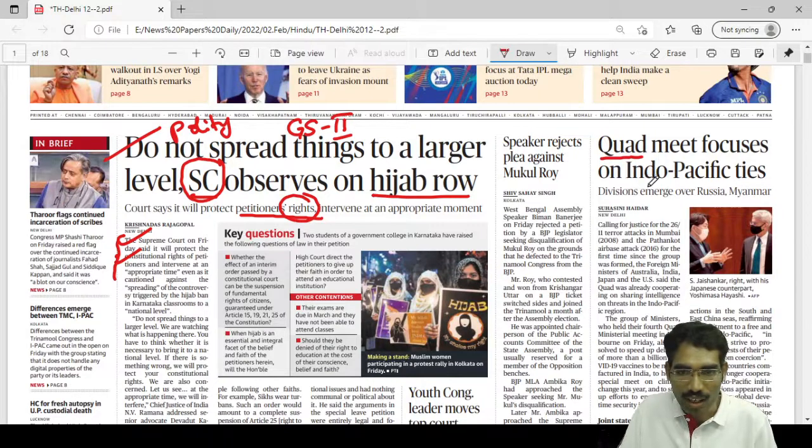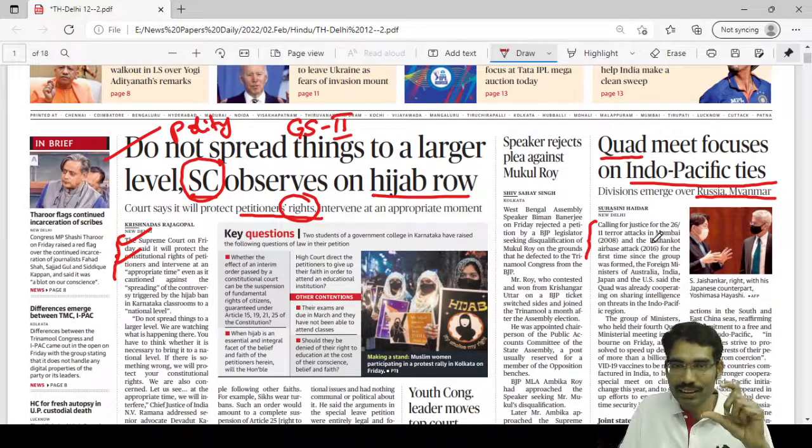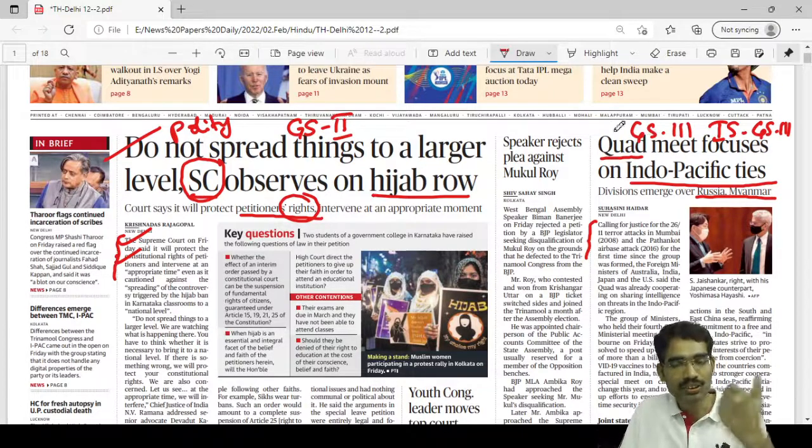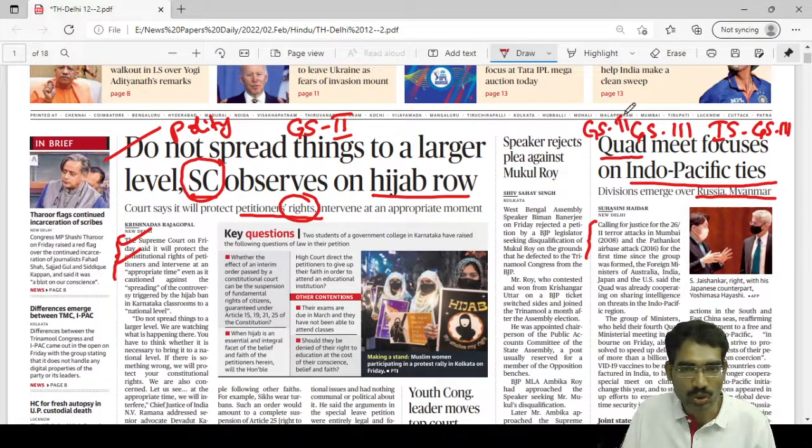Meet focuses on Indo-Pacific ties. Then come to divisions emerge over Russia, Myanmar. So it is something related to international affairs. Still, if you do not know, read the first line of the first paragraph. Calling for justice for the 26/11 terror attacks in Mumbai 2008 and the Pathankot airbase attack 2016. Here it is talking about attacks. That means internal security, that means GS3. So it is related to GS3 internal security, and something related to international comes in GS2, international relations. So you can tick mark this.